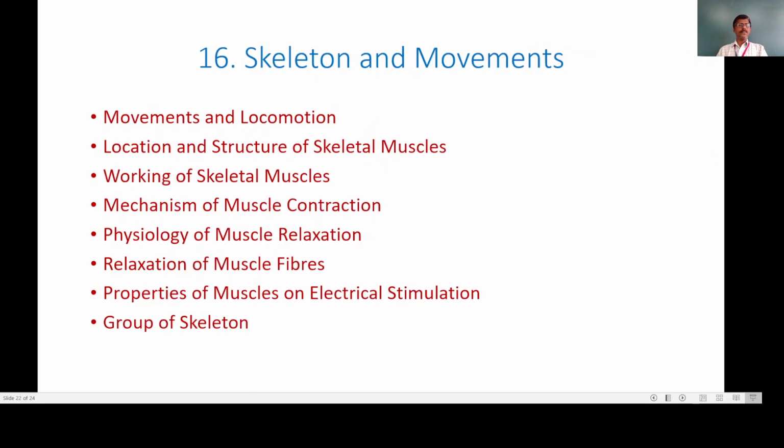Now moving towards the next and our last topic from our biology syllabus of standard 11th, it is skeleton and movements. All vertebrate animals, when we consider, they have an endoskeleton. There are two types of skeletons, the exoskeleton and endoskeleton. And in this topic, we are going to study the endoskeleton of the human being. And when we study it, it is divided into the following subpoints: the movements and locomotion, then location and structure of skeletal muscles.